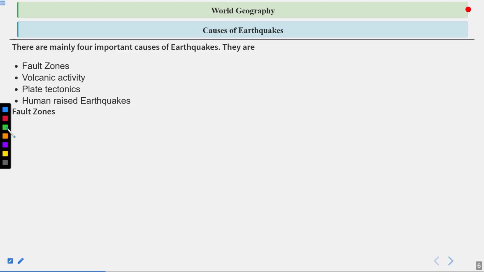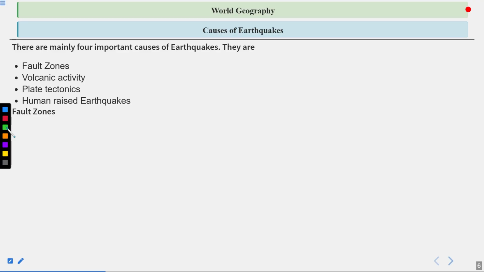Then volcanic activity is one of the major causes. Whenever a volcano erupts, it creates a lot of shaking and a disturbance in the tectonic plates, because of which an earthquake occurs. Then plate tectonics is the most important cause because of which major earthquakes occur. Convergence, divergence and transform boundaries of tectonic plates generally result in earthquakes.